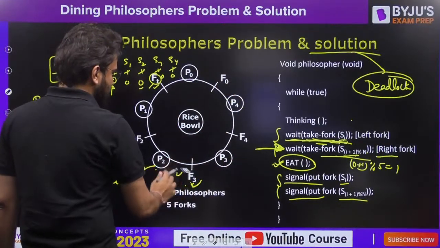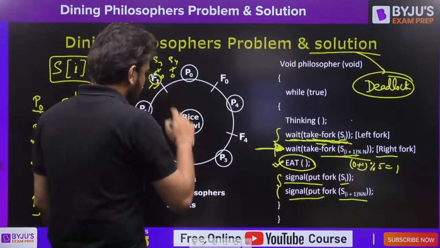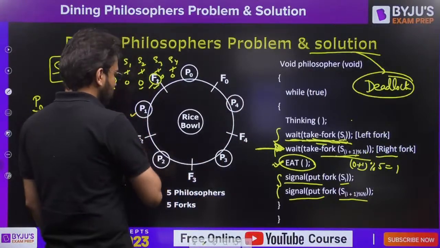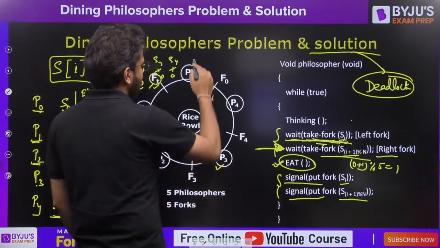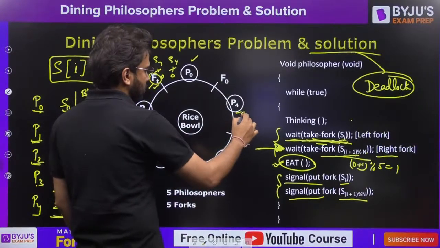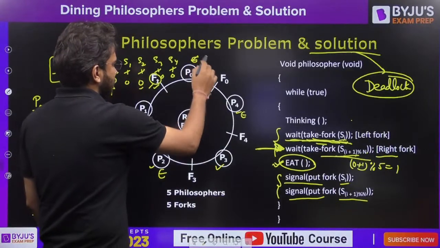Now we are having 5 philosophers, but we have changed the condition. So odd number of philosophers and even number of philosophers. So this is odd, and let's consider this is odd. We have even number of philosophers, so E is here, even number of philosophers. Okay, this is also even.